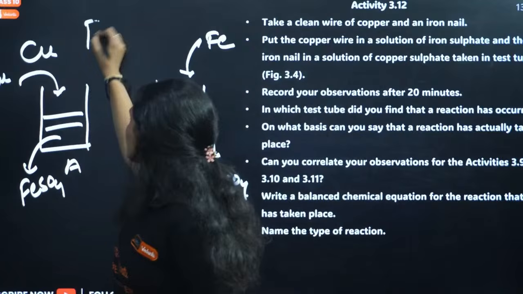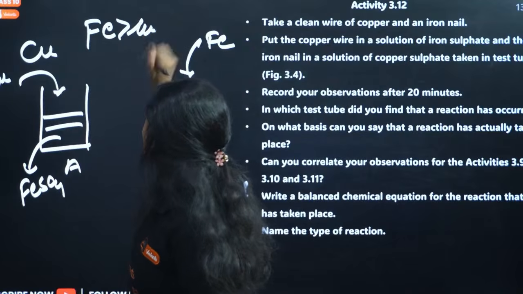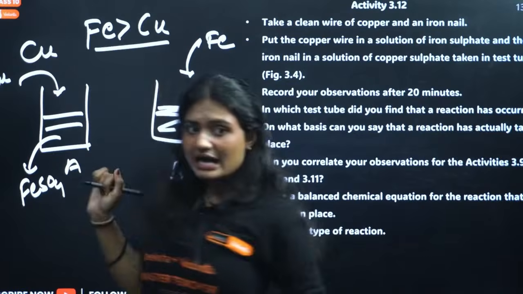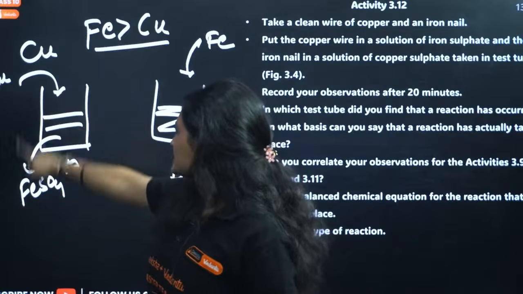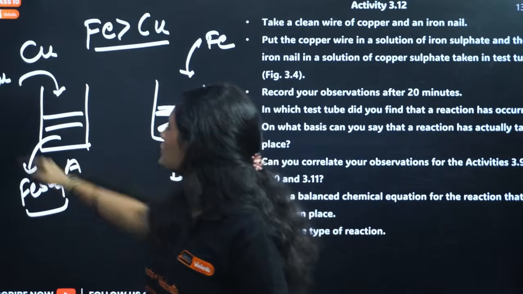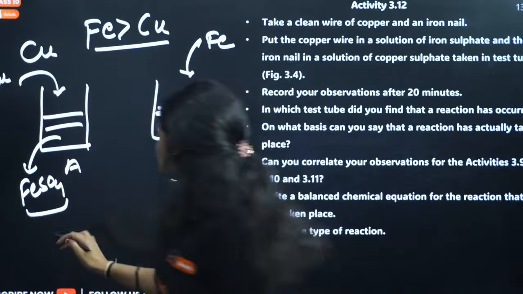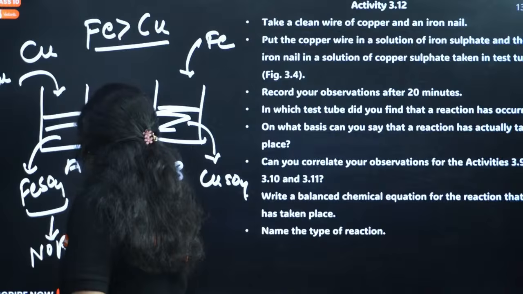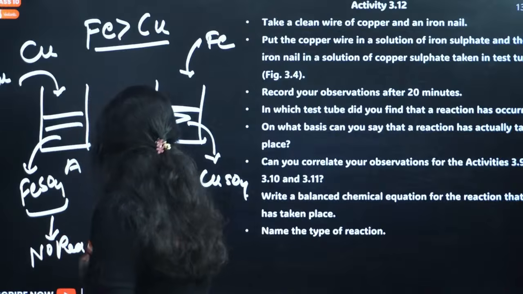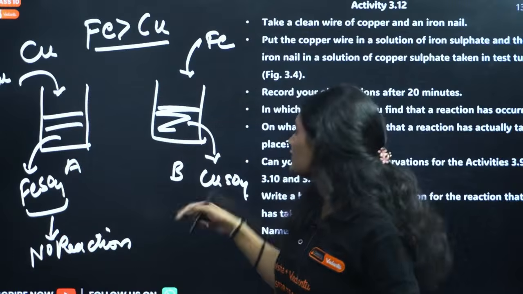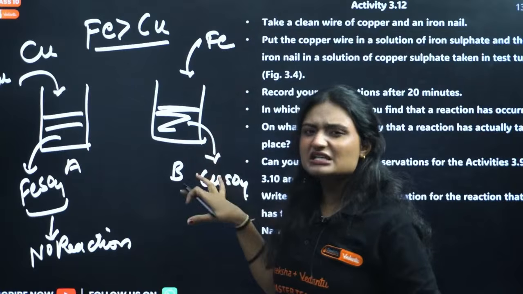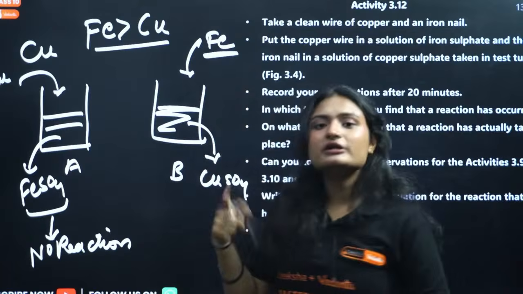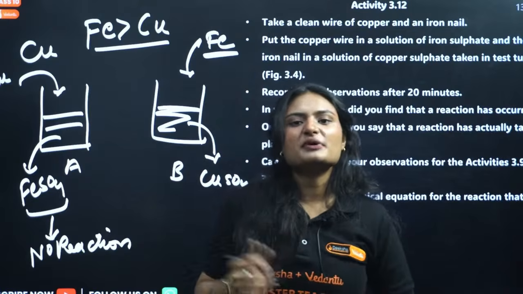Why? Because iron is much more reactive than copper. So what will happen here? In this case, as you have an iron sulfate solution and you are adding copper to it, there will be no reaction. But in test tube B, when you are adding iron to a copper sulfate solution, what is happening here? Because iron is more reactive than copper, it will displace copper from its compound.